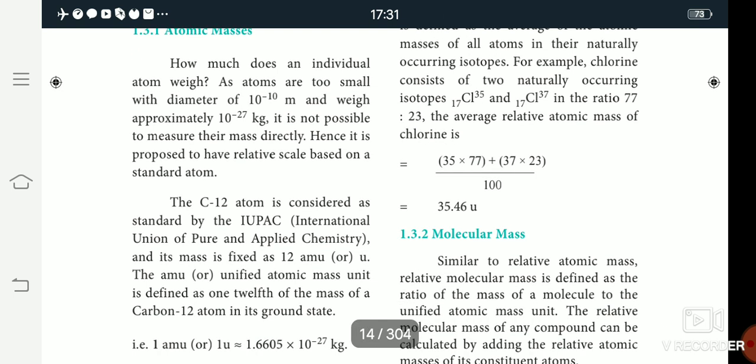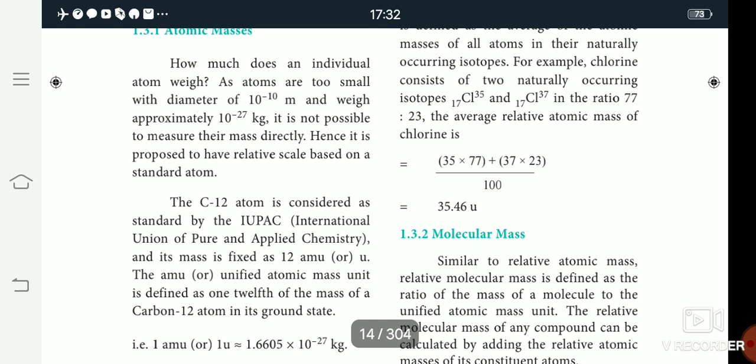The carbon-12 atom is considered a standard by IUPAC, and its mass is fixed at 12 amu. AMU or u is the unified atomic mass unit. What is the full form of IUPAC?